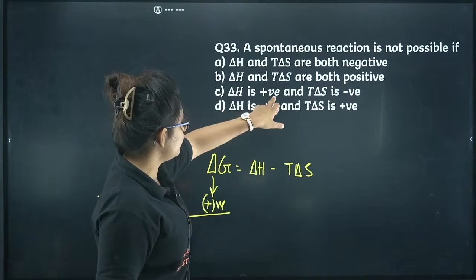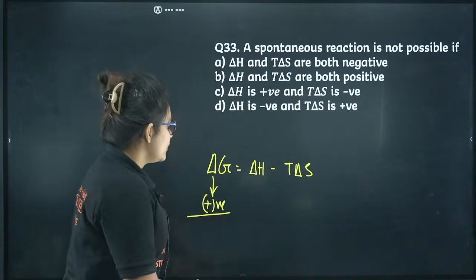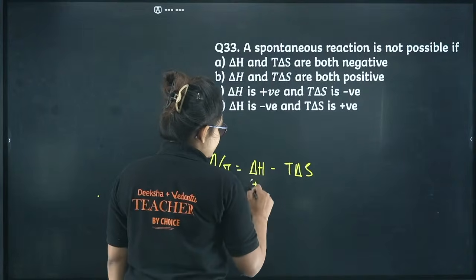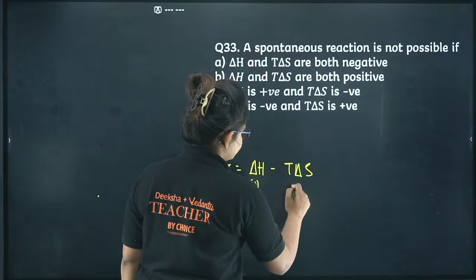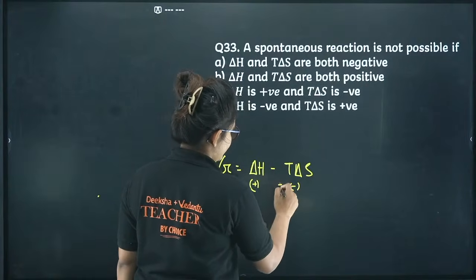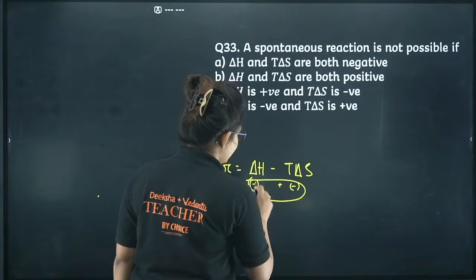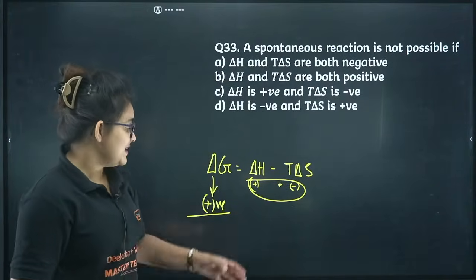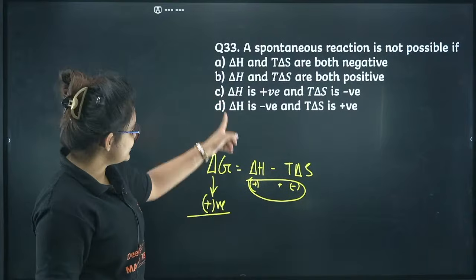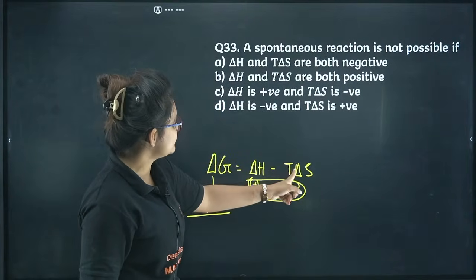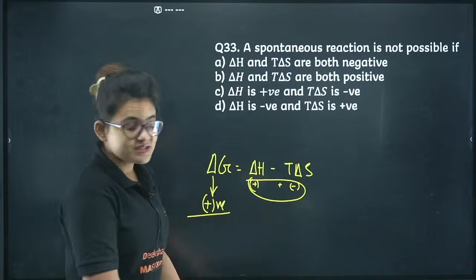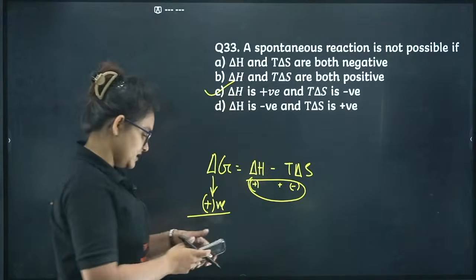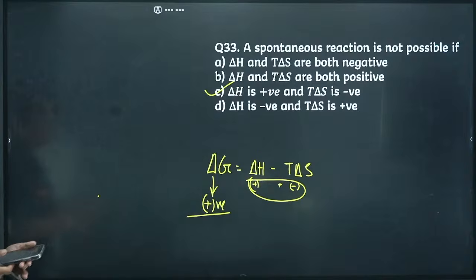Now del H is positive and T del S is negative. So negative, negative, it comes positive. So overall the thing comes positive, right? There is no possibility that del G can be negative here. Del H is also positive and T del S is negative, so negative, negative also positive. So it cannot be spontaneous. Option C is the correct one. I guess it's clear. Let's proceed.